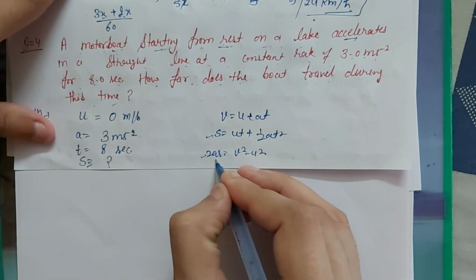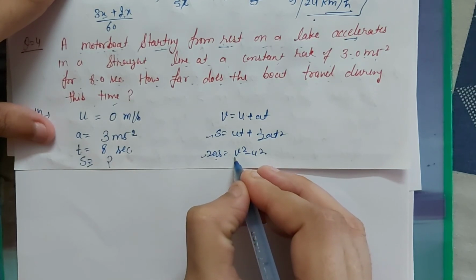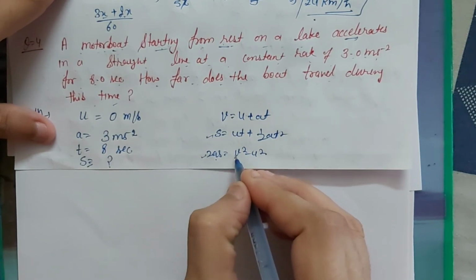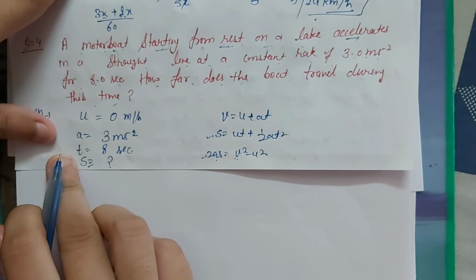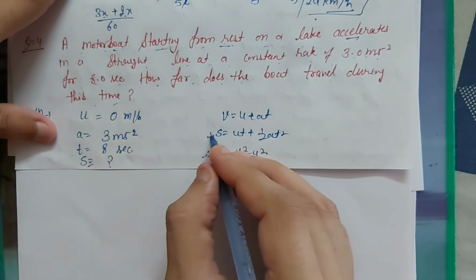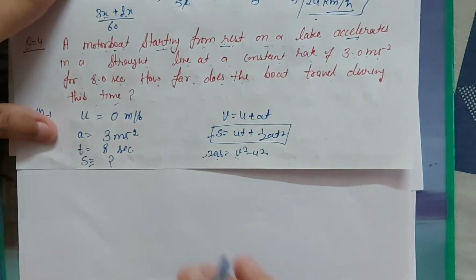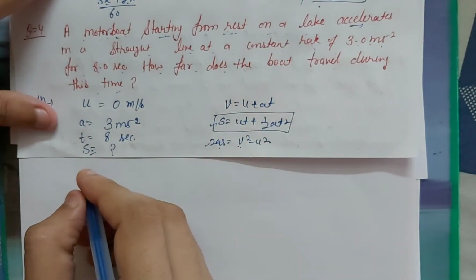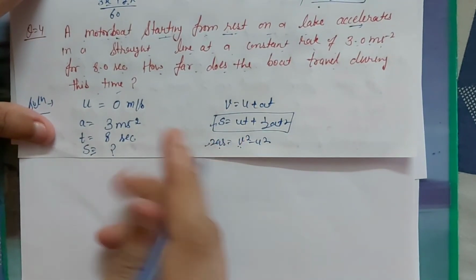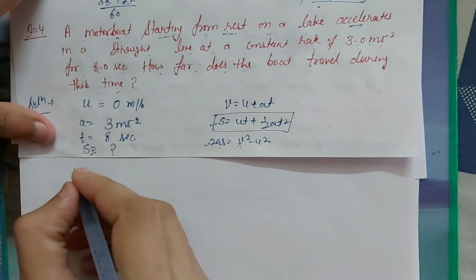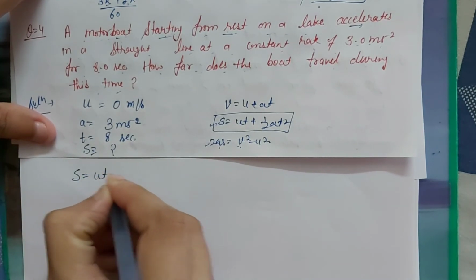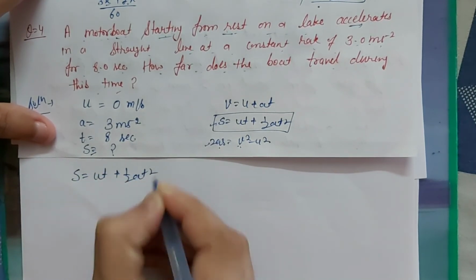But in the third equation they have given the v value, not the t value. But we have the t value and we have to find out the s value. So we can use this equation. Okay, so according to the need you can use any one of the equations. So we will use the second equation, s is equal to ut plus half at square.